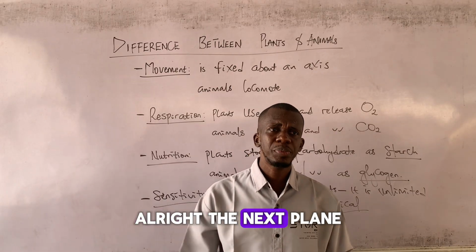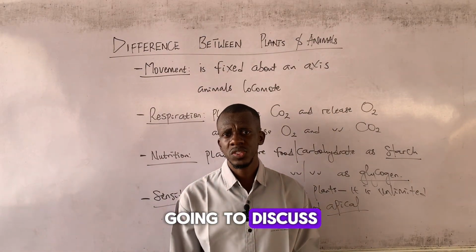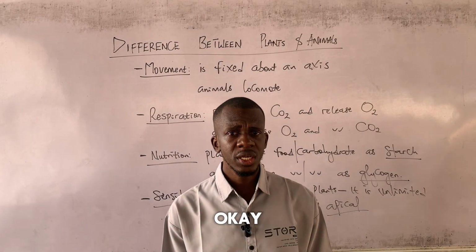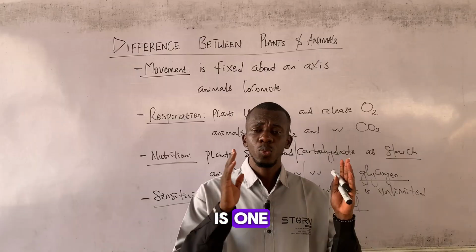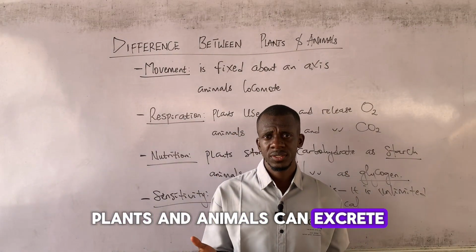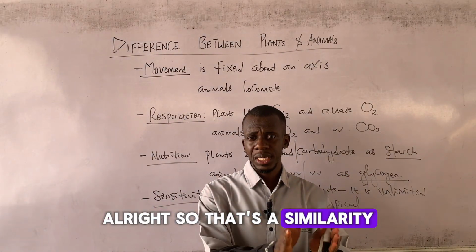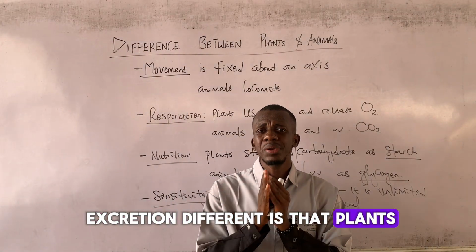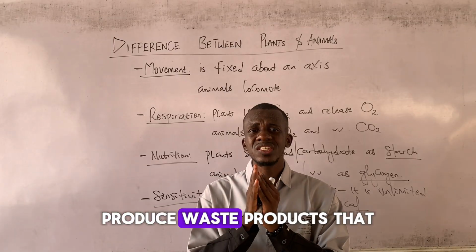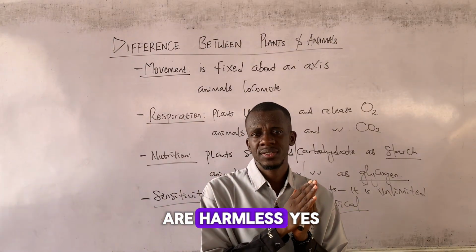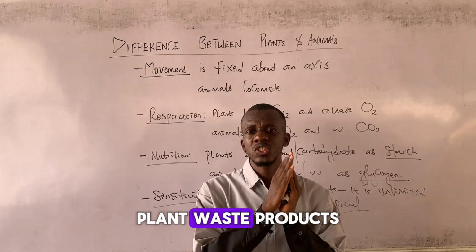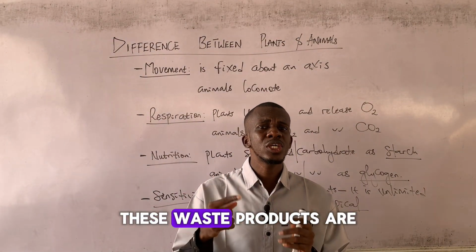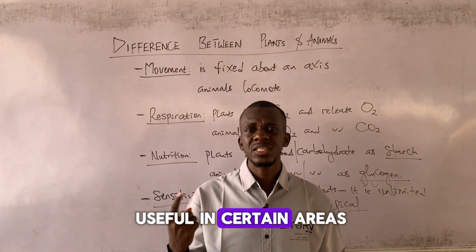All right, the next plane on which we are going to discuss the difference between plants and animals is in the area of excretion. Basically what you need to know here is, one, plants and animals can excrete. So that's a similarity. But what makes their excretion different is that plants produce waste products that are harmless. So waste products in plants are not harmful. As a matter of fact, these waste products are useful in certain areas.